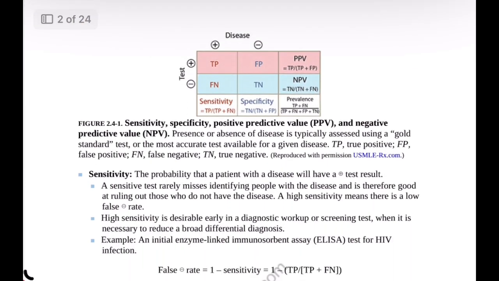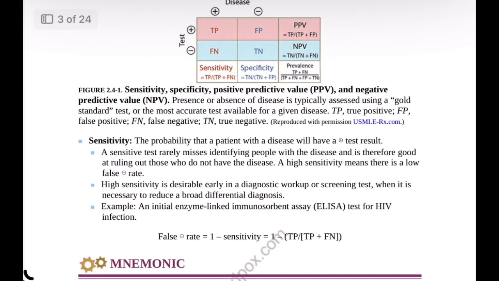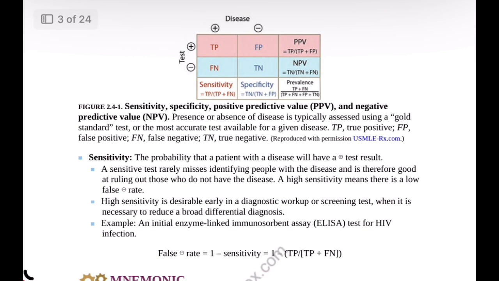The accuracy of a test is usually compared to a gold standard, which is the most reliable and accurate test available for a particular disease. Sensitivity means the probability that a patient with the disease will have a positive test result. A highly sensitive test rarely misses people who actually have the disease. Therefore, it is good at ruling out disease when the test result is negative.